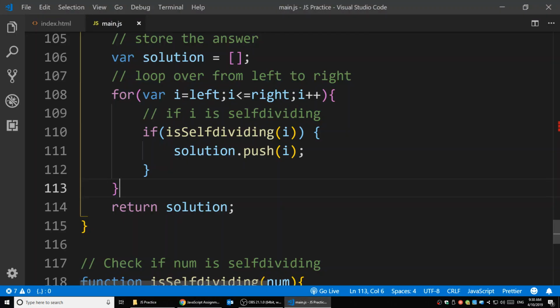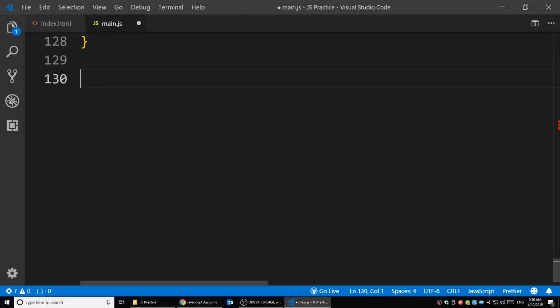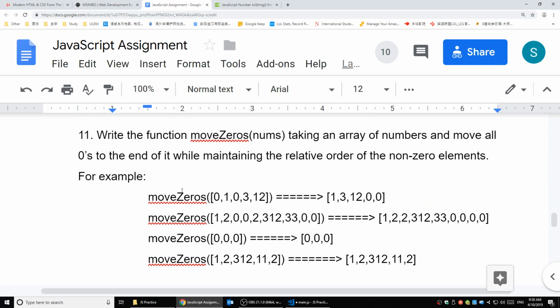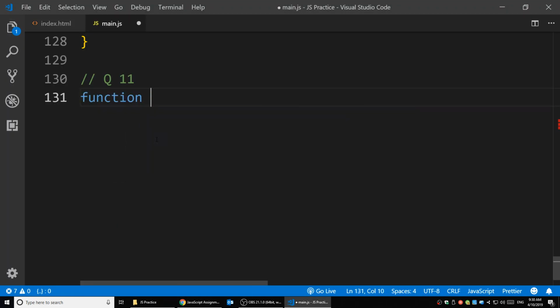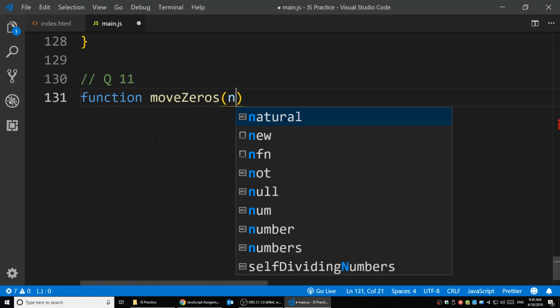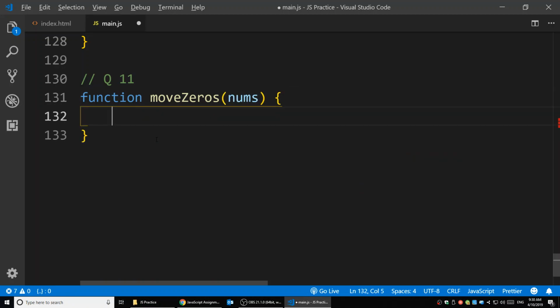Alright, so question number 11. The function is called moveZeros. Function moveZeros takes nums, which is an array. And as we said, we're gonna do a loop.